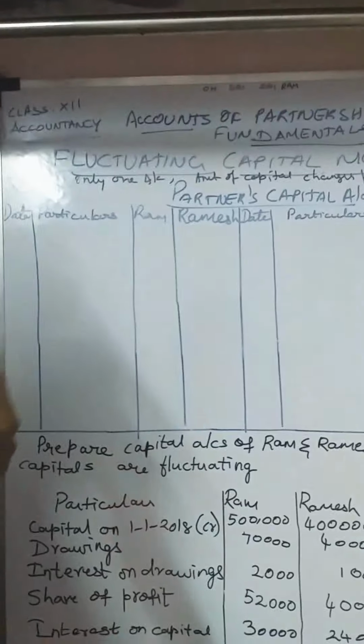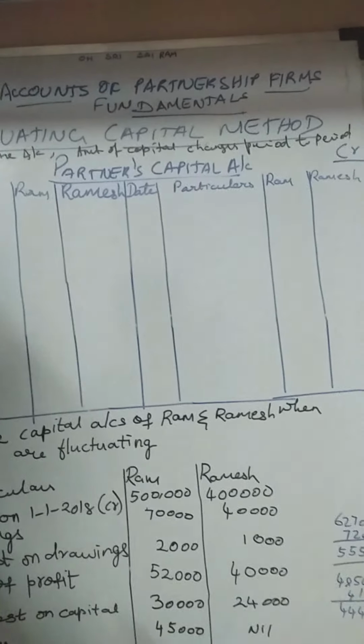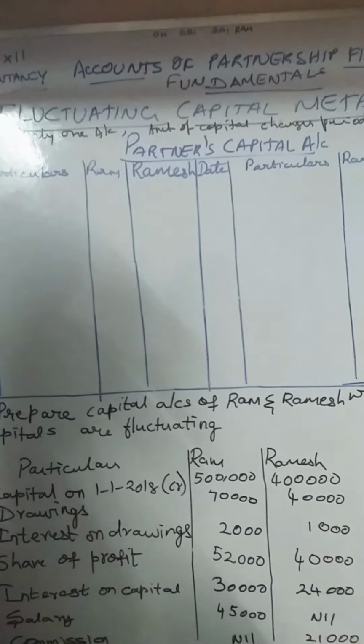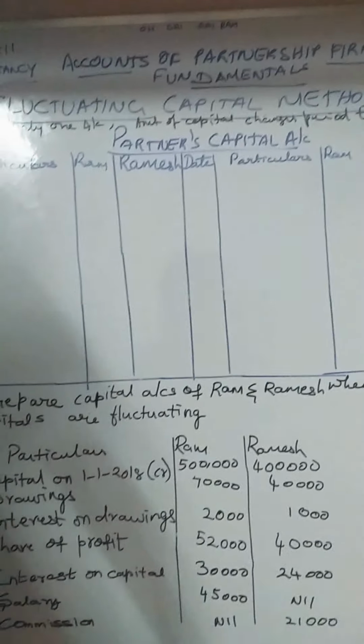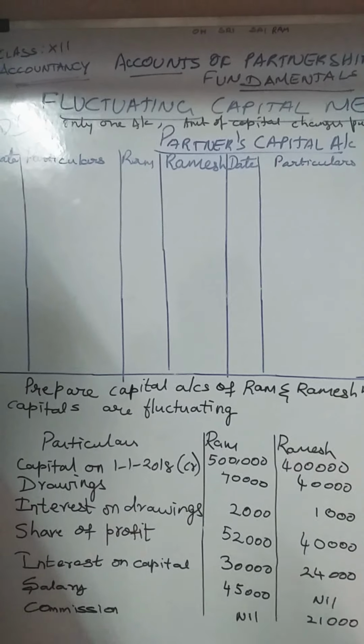Now let us see the topic. The first is we are going to do the fluctuating capital account. Fluctuating capital account method. Fluctuation means changes.